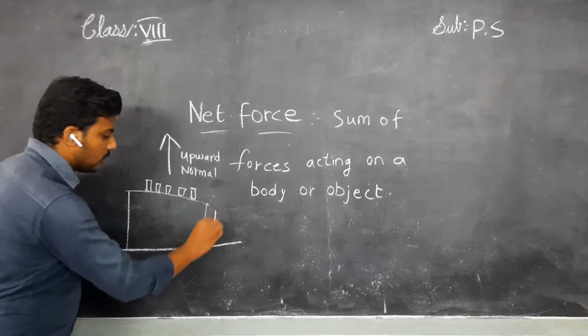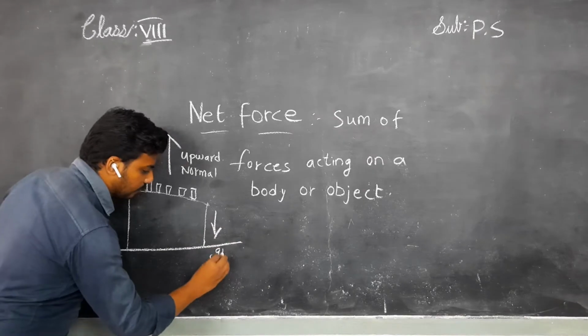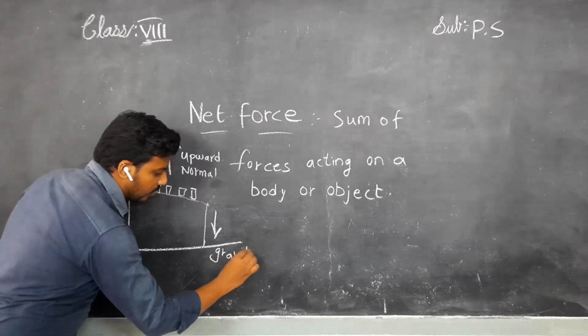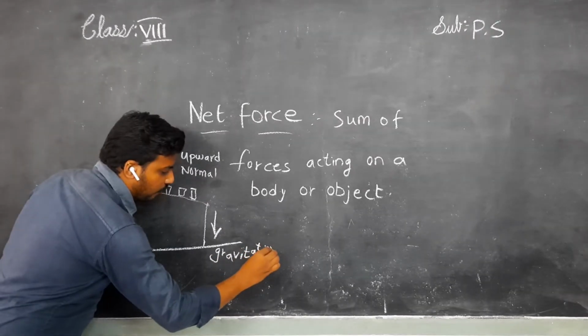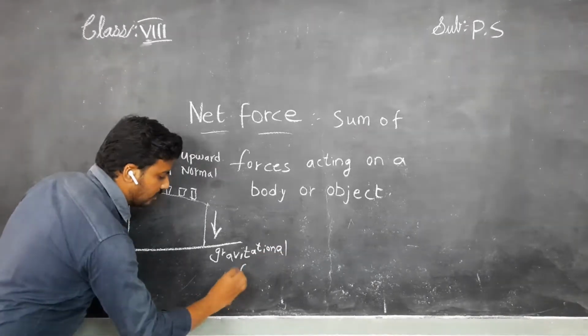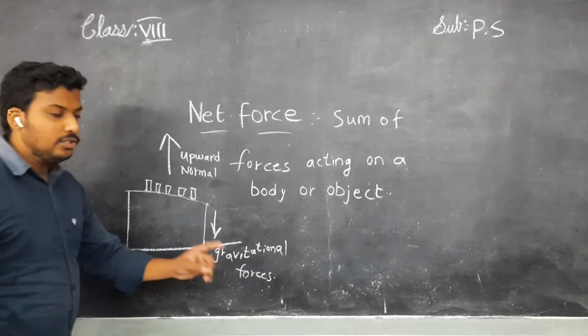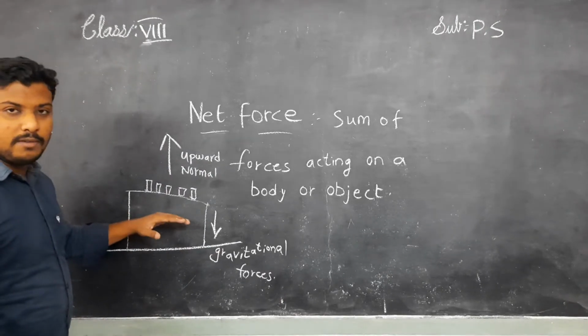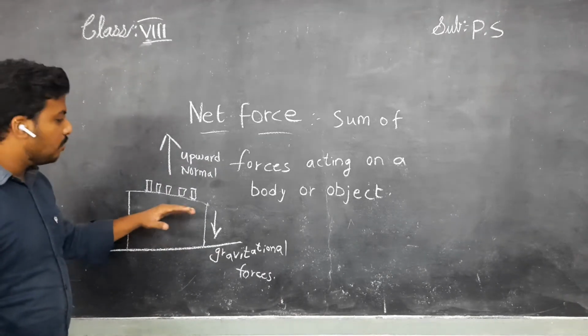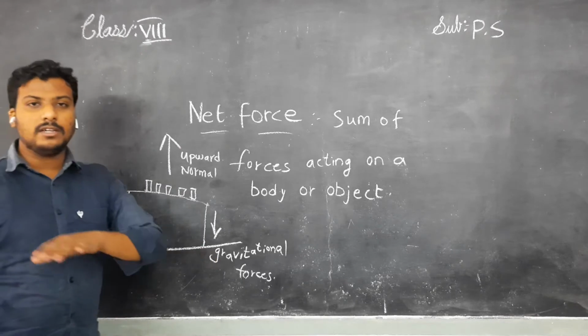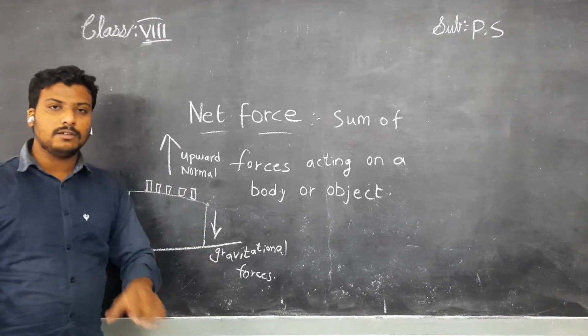What is that force? Gravitational force. Gravitational force is also acting on these objects. But how, sir? Why are they not falling? Only due to the support provided by the table. They are lying on the table. They are not falling on the ground.